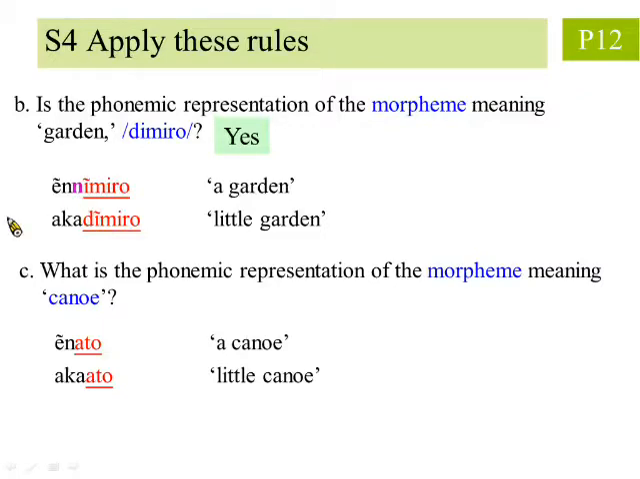Question C asks, what is the phonemic representation of the morpheme meaning canoe? There's no trick here, just take away the prefixes and we have our answer.